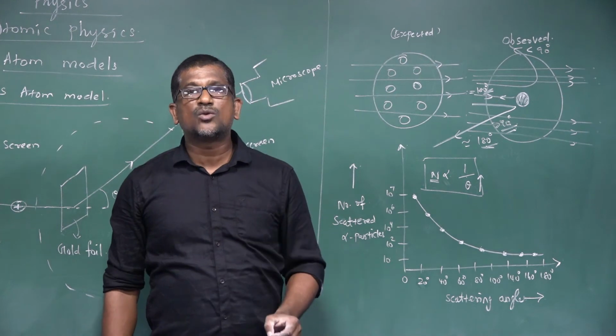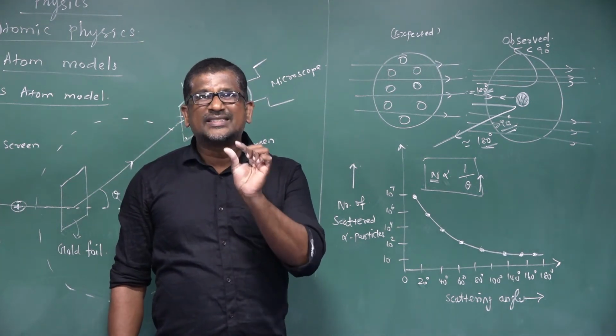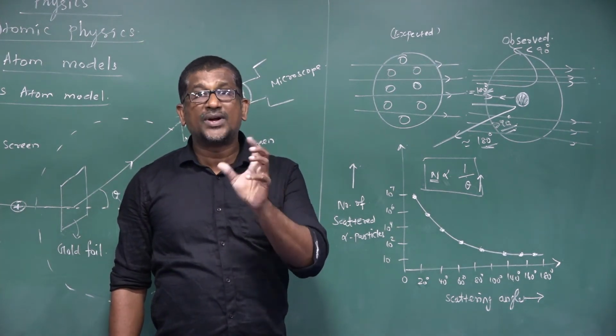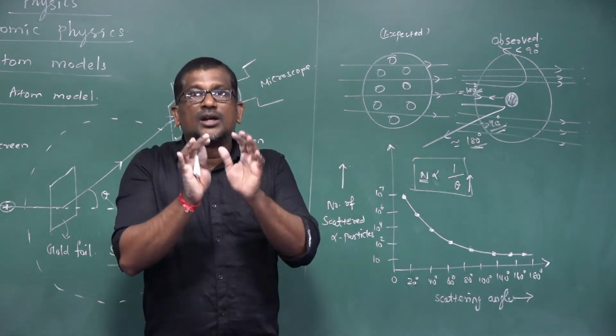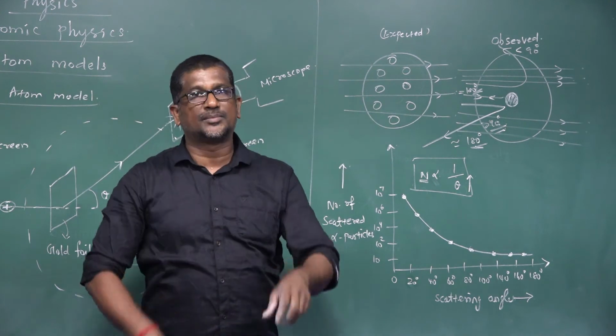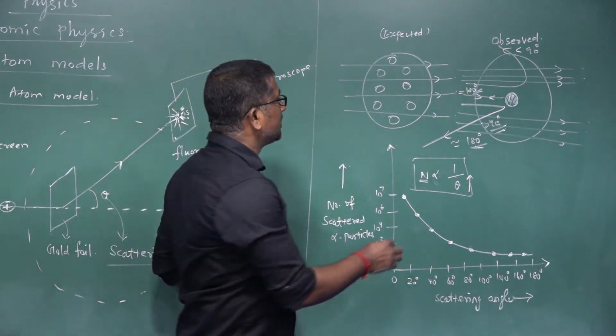And the second one: there is a small central core of an atom which consists of the entire positive charge of the atom, which is called the nucleus.